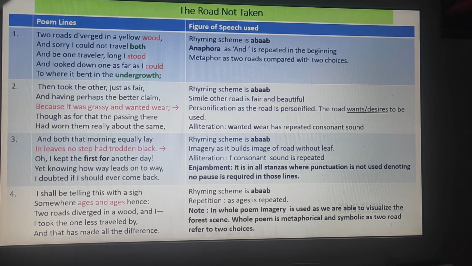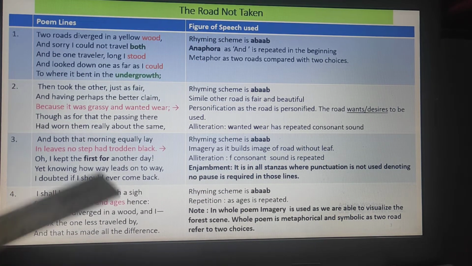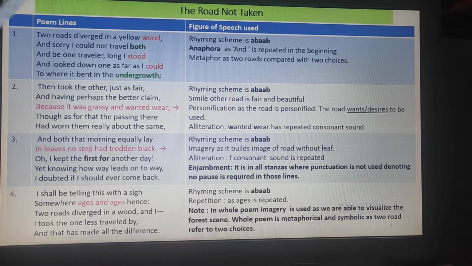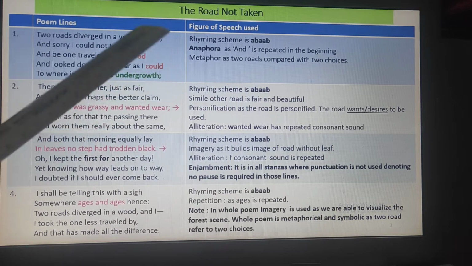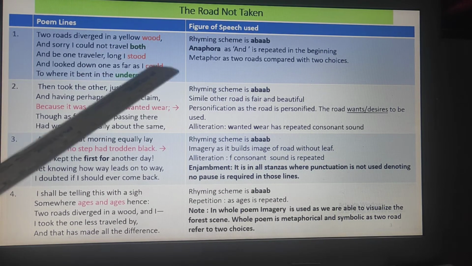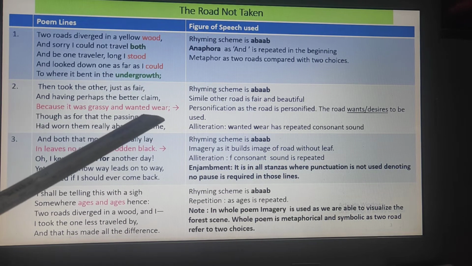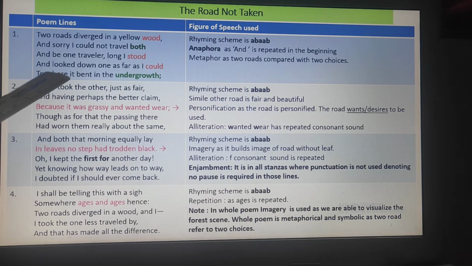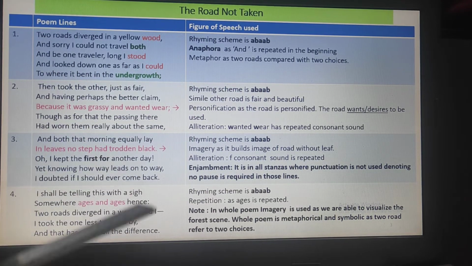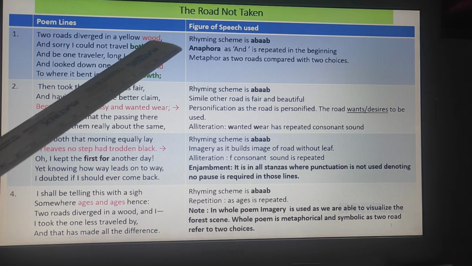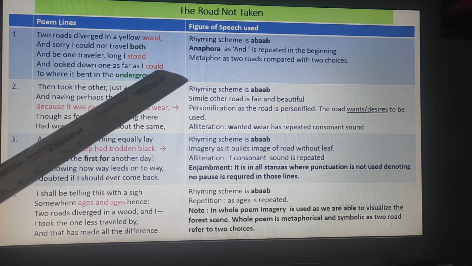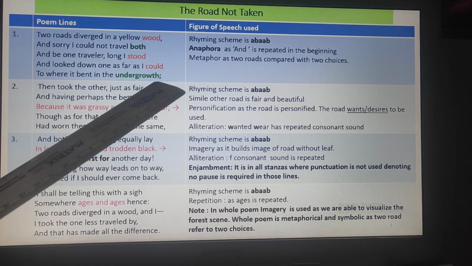In the poem Road Not Taken, there are 4 verses, and the first prominent figure of speech that you can find is the rhyming scheme, the rhyming pattern. Every stanza is in 5 lines, and at the end of every line we are going to find out how the words rhyme.